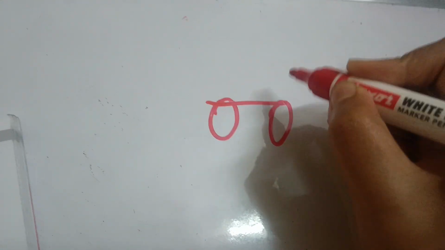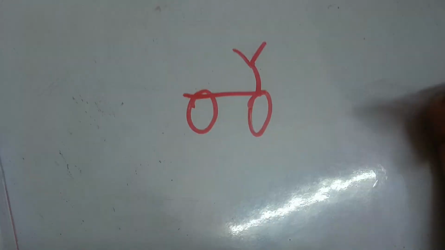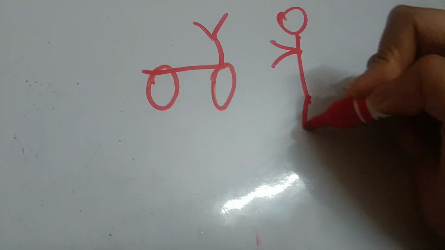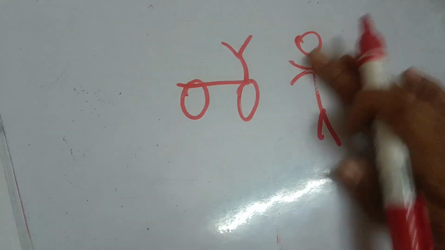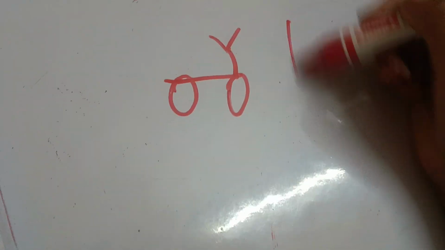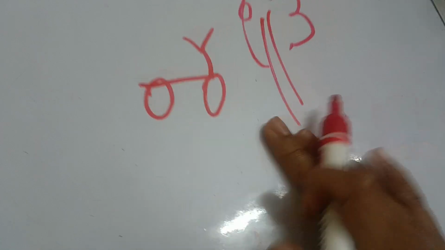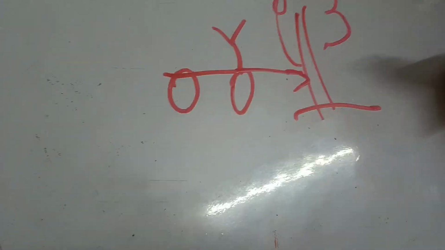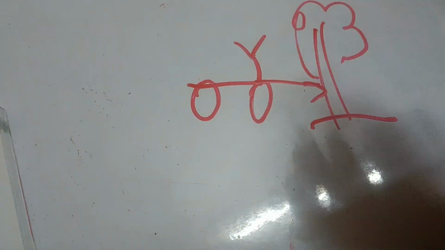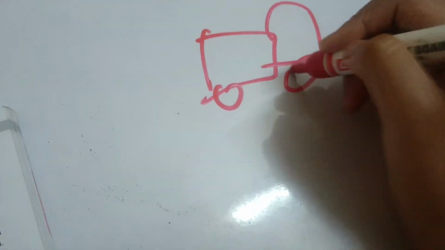I'll give you another example. Here is a bicycle. Just imagine this is a bicycle. Let us imagine this is a tree, and there is no person on the bicycle. The bicycle hits the tree. What will happen to the tree? Nothing much will happen, right? Nothing much will happen to the tree. But let us imagine that a huge truck hits the same tree.